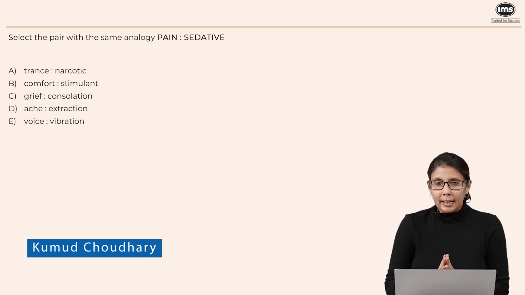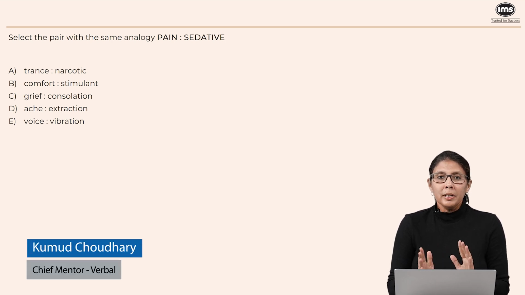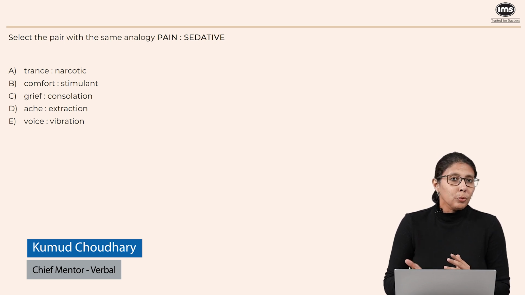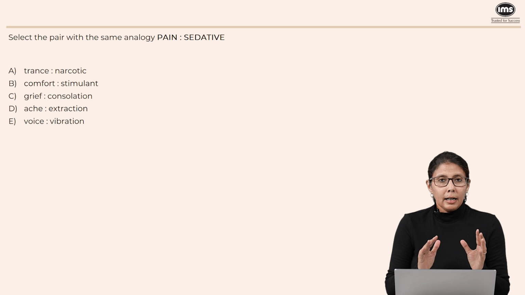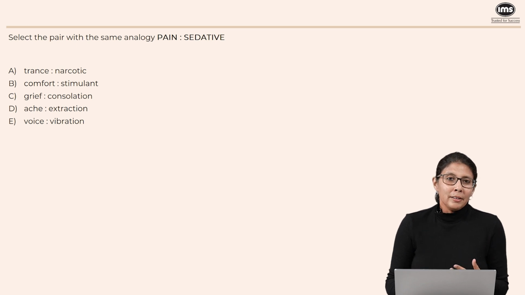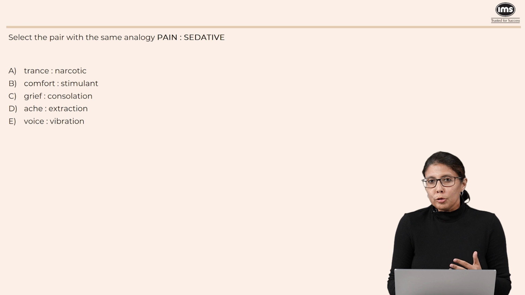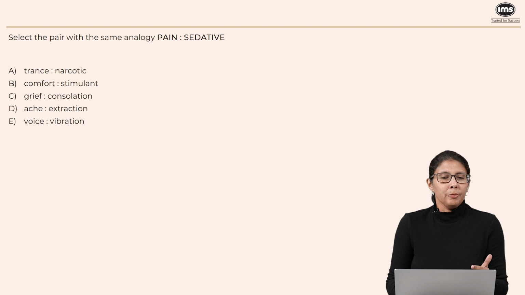Now let's take a look at this analogy question. The two words that are given to us are pain and sedative, and we have to figure out how these words are related and try to pick a pair with a similar relationship. Now, pain we all understand. A sedative is a substance that normally is used to relieve pain. It could also make you sleepy or make you a little bit calmer, but on the whole, the purpose of a sedative could be to relieve pain. So, the relationship is that a sedative relieves or reduces pain.